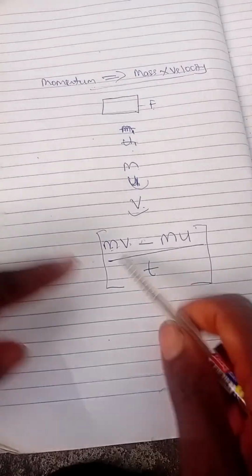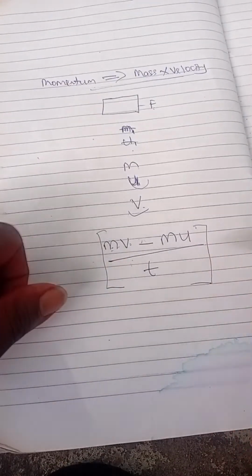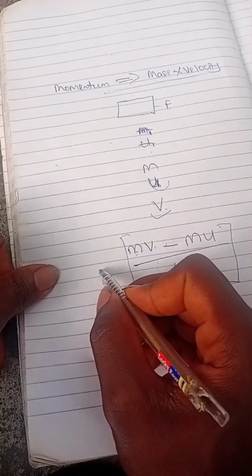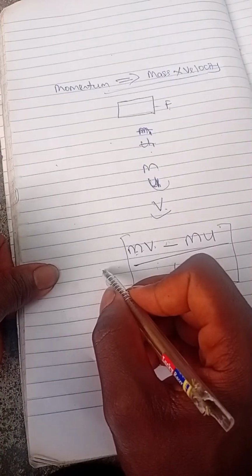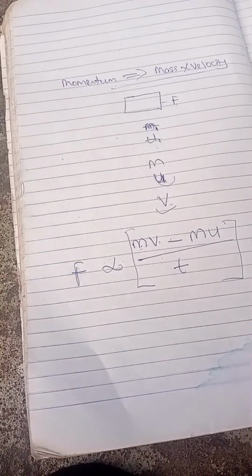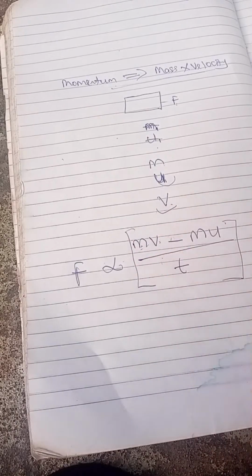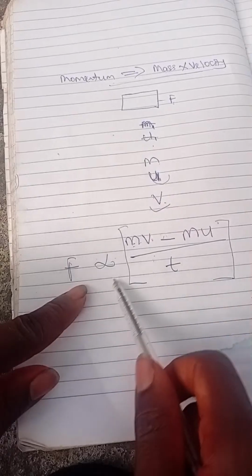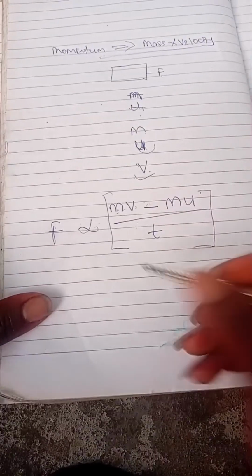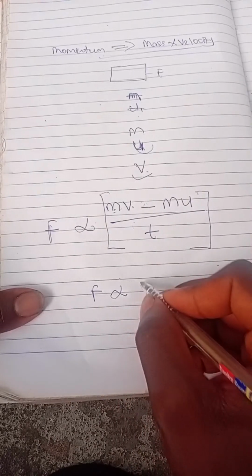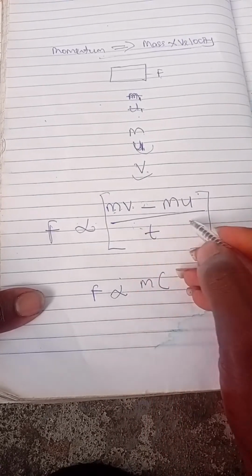Okay, so thank you. Newton's second law says that the rate of change of momentum is directly proportional to the applied force, and it takes place in the direction of the force. Are we together? So at the end of the day, we can say F is directly proportional to what? m is common to both.